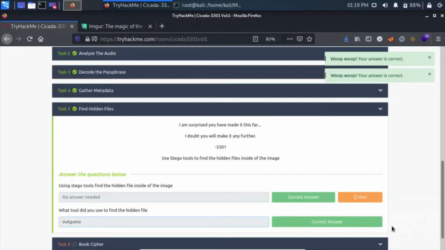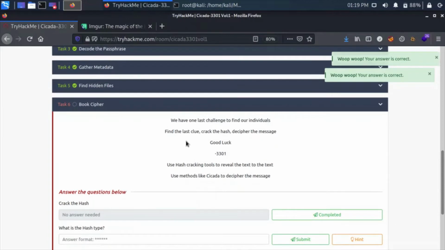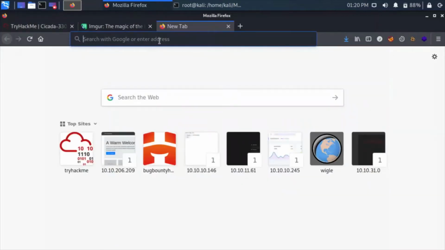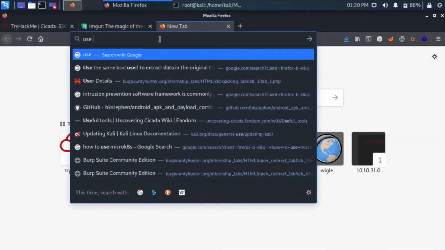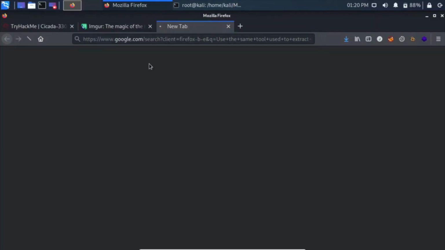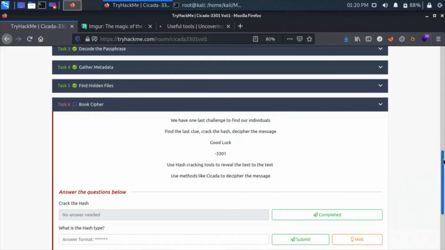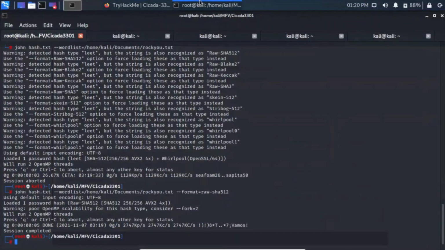Okay, so now let's move on to task number 6. We have one last challenge to find our individuals. Find the last clue, crack the hash, decipher the message. Good luck. Use hash cracking tools to reveal the text. Use methods like Cicada to decipher the message. So I guess we will have to use the same tools to extract. Let's see what they used. Okay, crack the hash. So let's see.